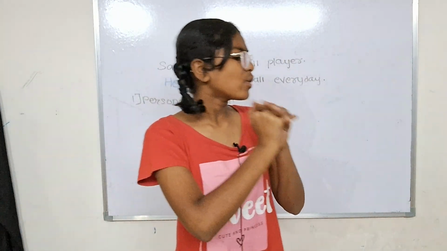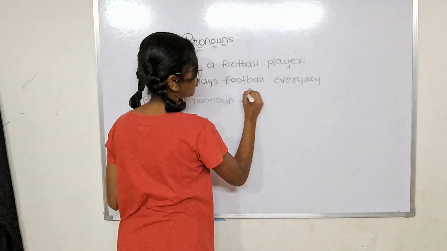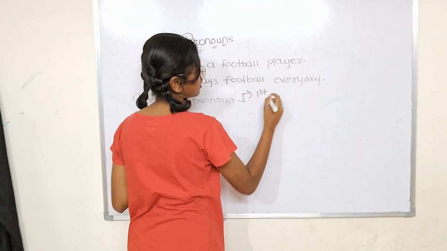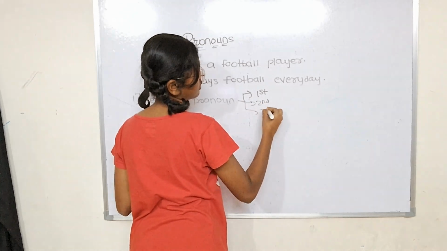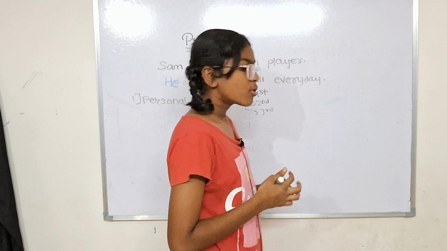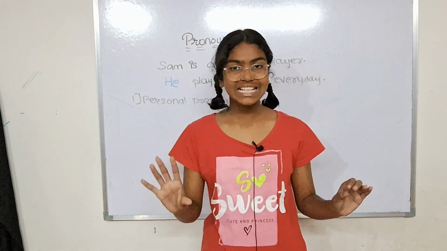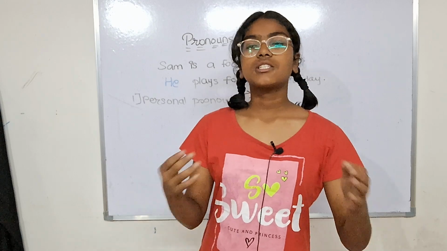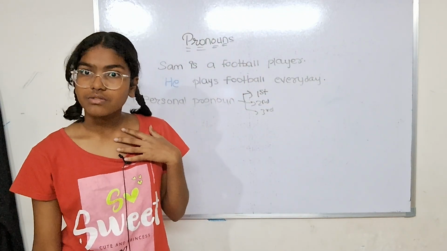Now I hope you all guys here know what is the first person, the second person, and the third person. Basically, the first person is the speaker. The speaker means I am speaking here right now. So I am the speaker, so I am the first person.